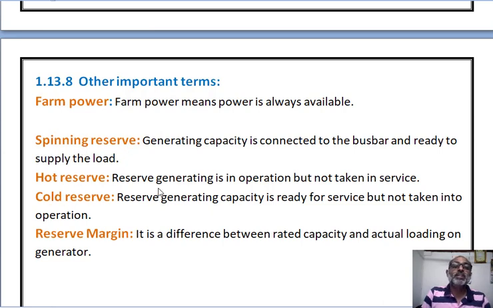Hot reserve: reserve capacity is in operation but not taken into service. Then cold reserve: the reserve generating capacity is ready for service but not taken into operation. And reserve margin: it is the difference between rated capacity and actual loading on the generator.